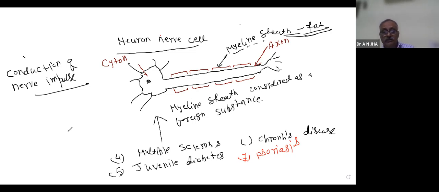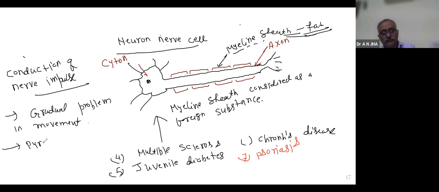Gradually there is a problem in movement. Nowadays some medicine is there to make this process slow, only to make it slow. But ultimately, what happens? They become completely paralyzed, and death.